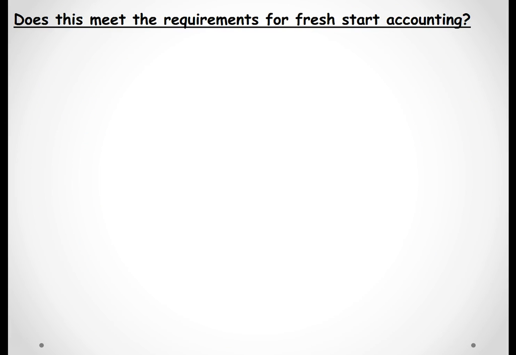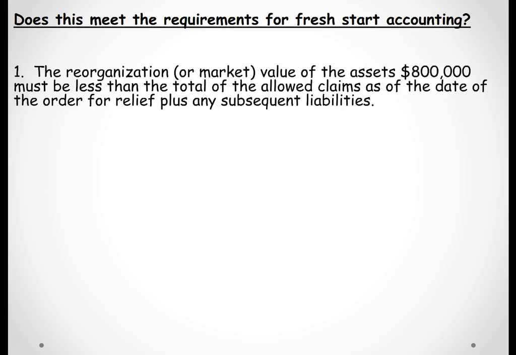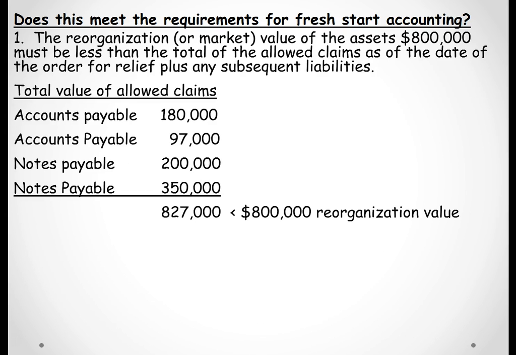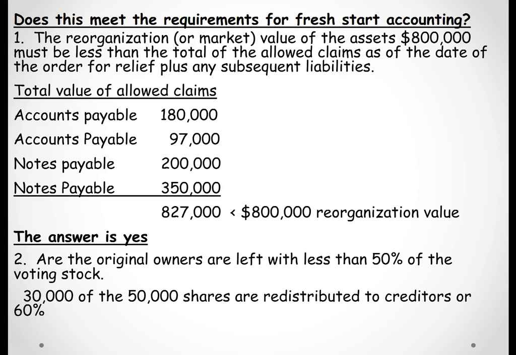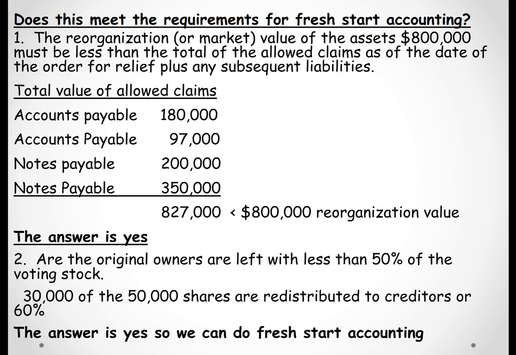Now, do we meet the requirements of fresh start accounting? Yes, because the total value of the claims is greater than the reorganization value, and the original owners are giving up more than 50% of their voting stock. They're actually giving up 60%. We can do fresh start accounting.